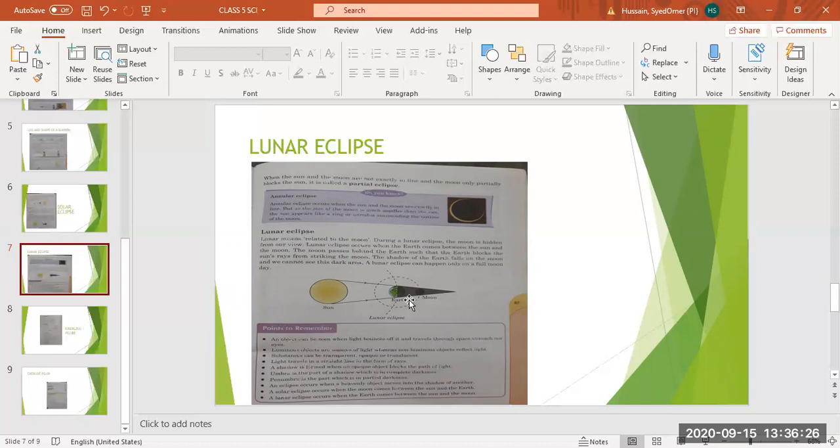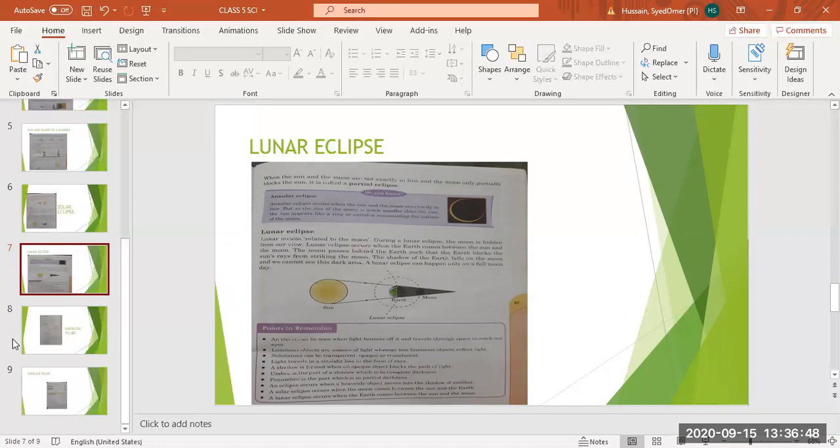The people living in that part of the earth cannot see the moon. This is known as a lunar eclipse. The shadow of the earth falls on the moon and we cannot see this dark area. A lunar eclipse can happen only on a full moon day.